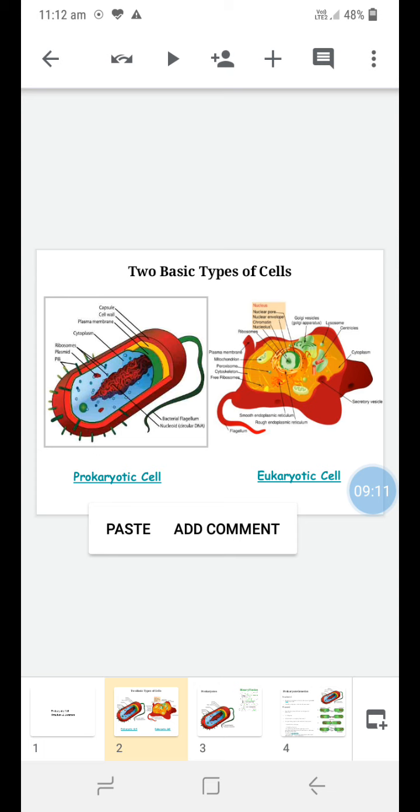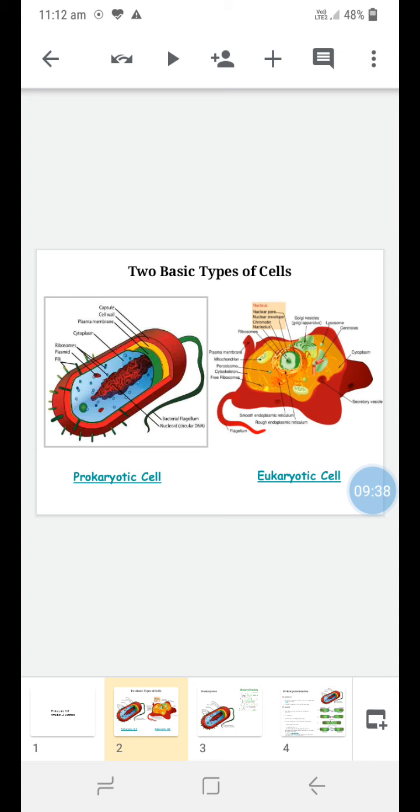Then next is cytoplasm. It is the fluid-like matrix of the cell, and the largest portion of the cell is the cytoplasm. The cytoplasm is made up of water, the main component is water, and some others: organic salts, inorganic salts, and metal ions are also present.